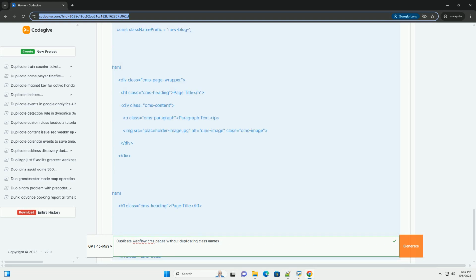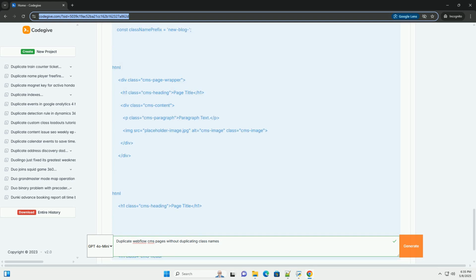3. Dynamically generate unique class names. Before adding the cloned HTML to the new CMS item, systematically replace the existing class names with unique, dynamically generated ones. We'll use a combination of prefixes and a timestamp or random string to ensure uniqueness. 4. Populate the new CMS item. Insert the modified HTML structure into the target location in your new CMS item.